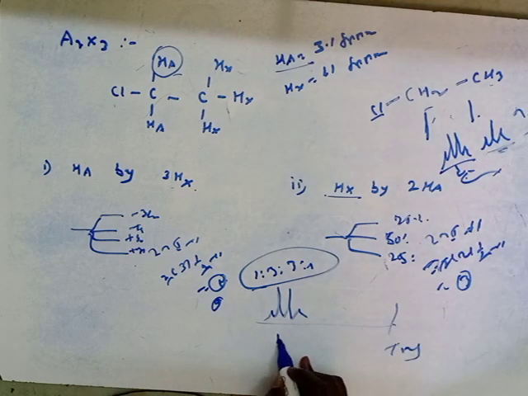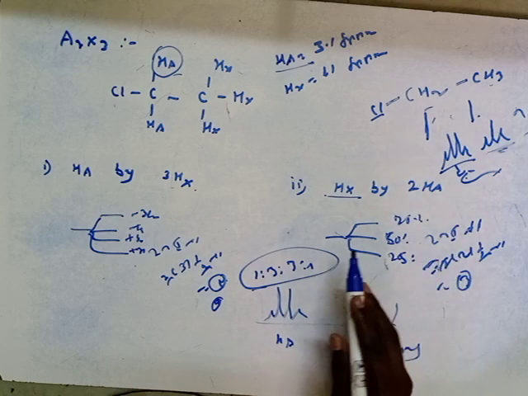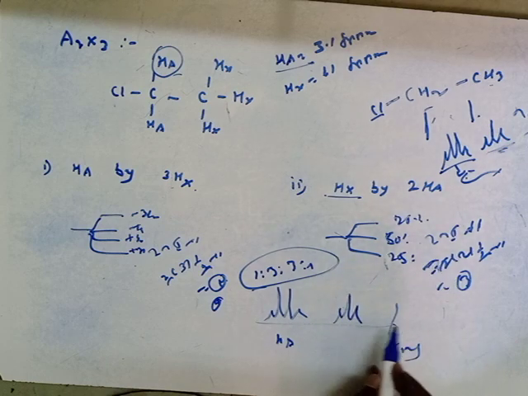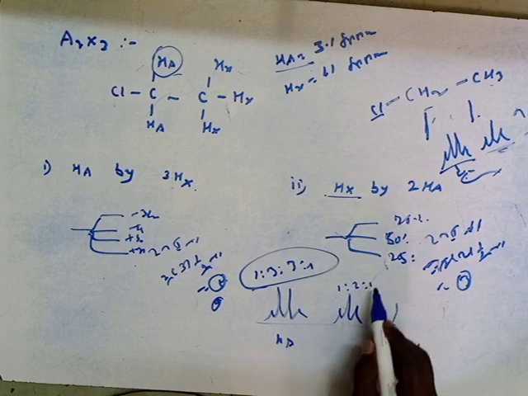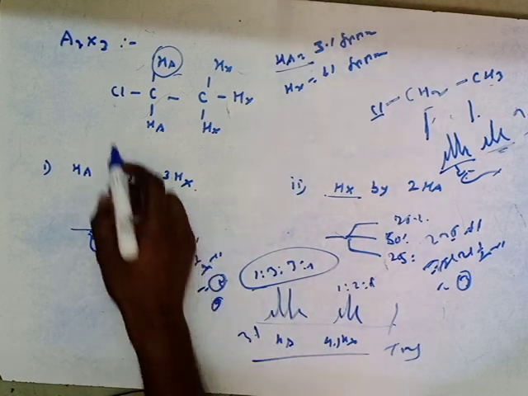This is for the HA proton, right? Now the signal for the HX proton. The HX proton will be split into a triplet, 1:2:1 ratio. Okay, this is the HX proton. The HX proton will be 3:1, this will be 4:1. This is the overall spectra for this system, right?